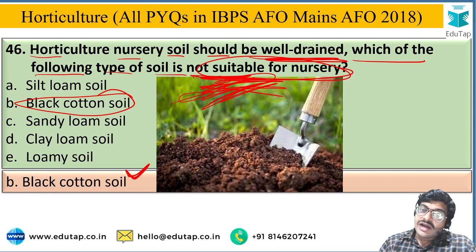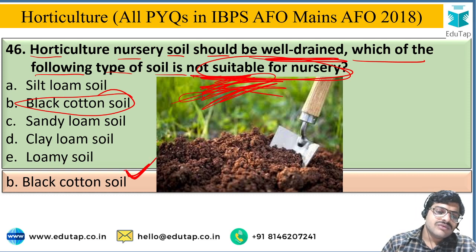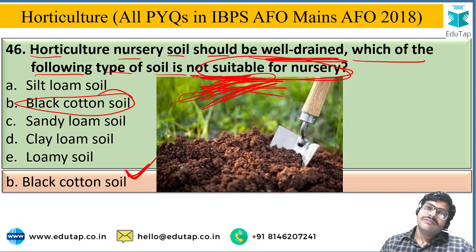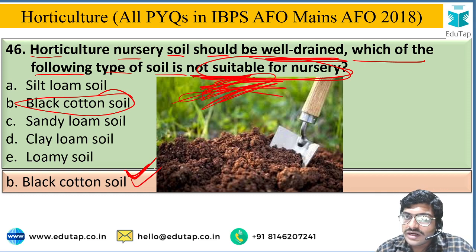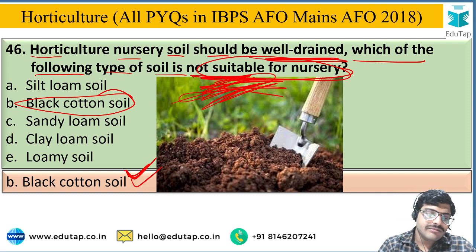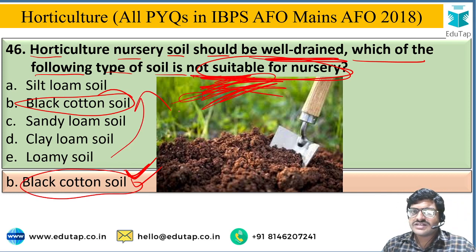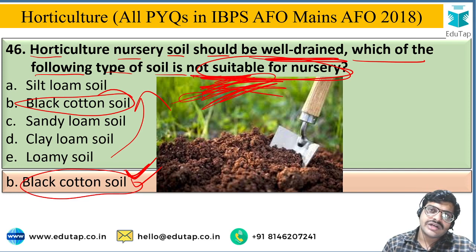Black cotton soil has a high clay percentage, and there is stagnation of water. If seedbeds are prepared with black cotton soil, there is very poor drainage that will cause damping off of the seedlings and increase their mortality rate. That's why this soil is not suitable for nursery cultivation. All other types of soil have silt and sandy percentage in them, so they are very well drained and can be used in nursery cultivation for horticultural or other types of nursery.